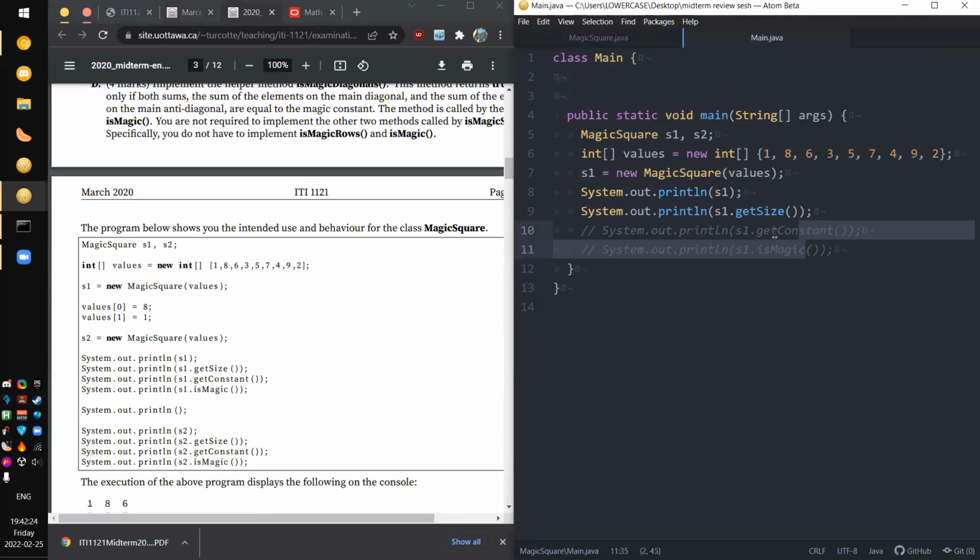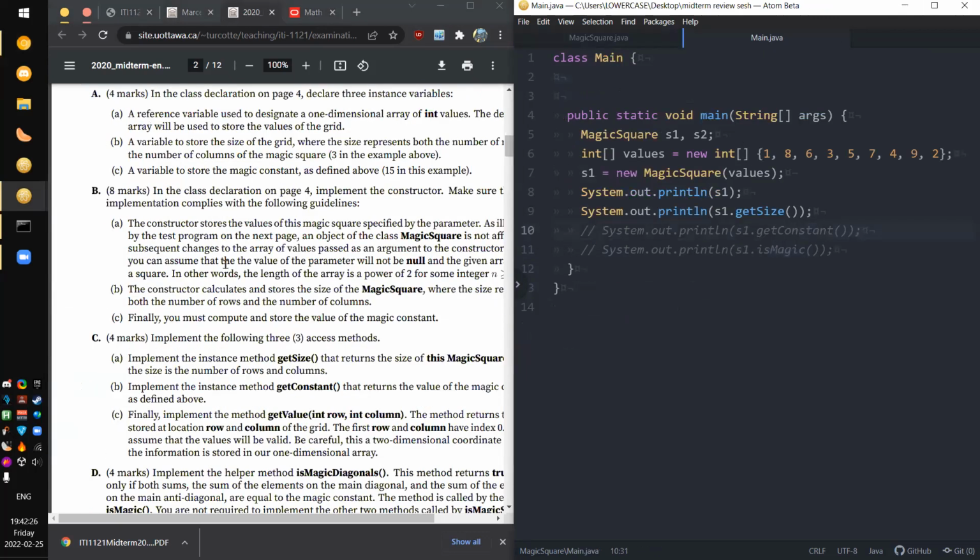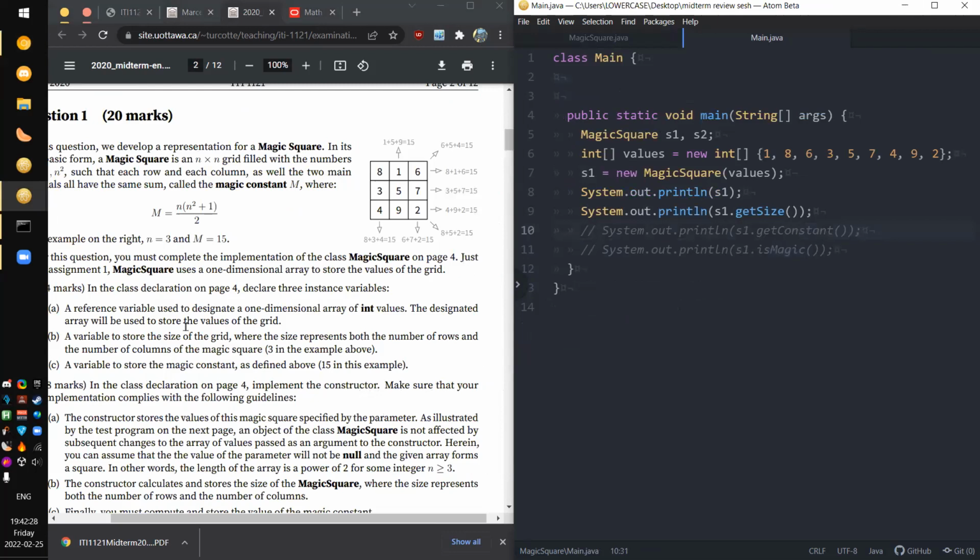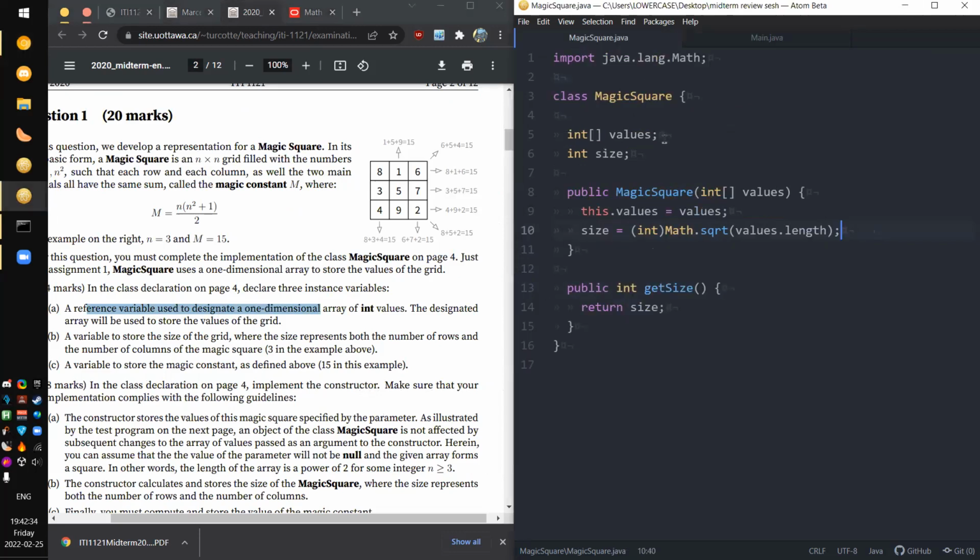What else do we need to implement? Constant. I've just been doing this stuff by accident. So the reference to a variable used to designate a one-dimensional array of int values: we did that here. Variable to store the size of the grid, representing both the number of rows and the number of columns in the magic square: we did that here. That is size. Store the magic constant. Oh yeah.